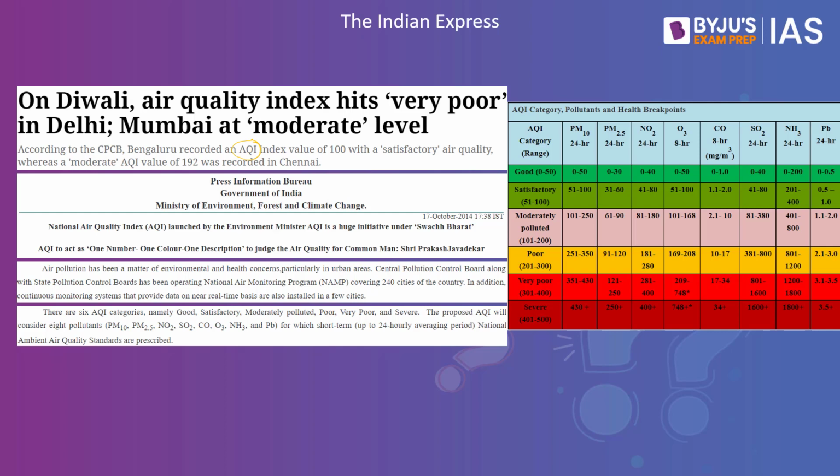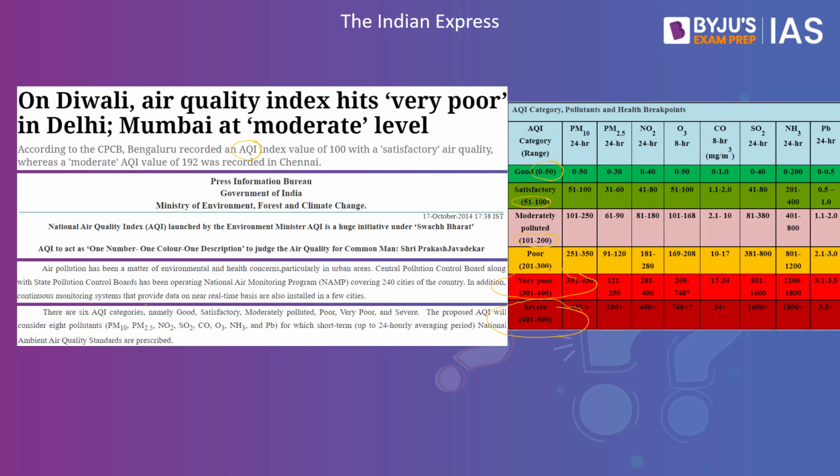If the air quality index is in the range of 0 to 50, it means they are well within the good category. If it is anywhere between 51 to 100, it is satisfactory. If it is between 101 to 200, it is moderately okay. If it is between 201 to 300, it means there is poor air quality, a lot of pollution in the city. And if it is poor, it basically means that it will have a lot of impact on the people inhaling the air in that city. And ultimately, if it is severe, it means that people are going to face severe health impact.